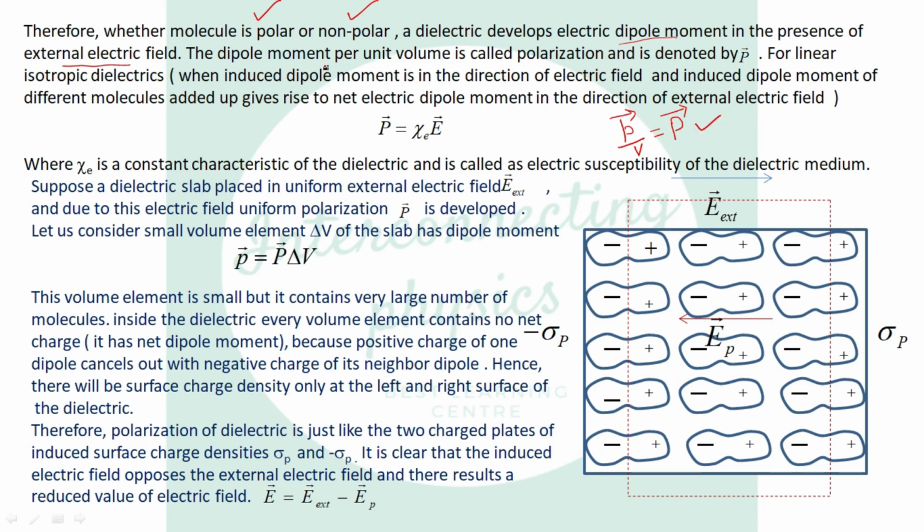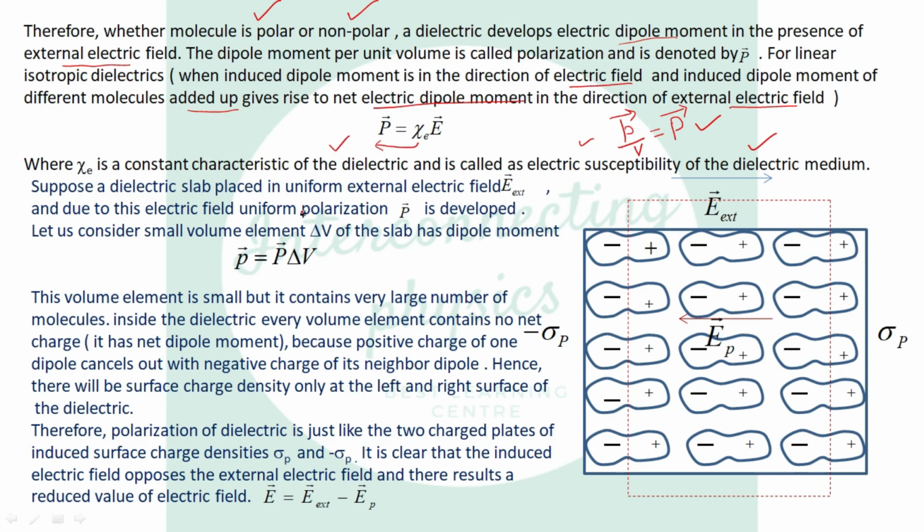And for linear isotropic dielectrics, you know what a linear isotropic dielectric is? When the induced dipole moment is in the direction of the electric field, and the induced dipole moments of different molecules get added, they give rise to a net dipole moment in the direction of the external electric field. In that case, the polarization vector is equal to chi_e times the electric field E, where chi_e is the electric susceptibility of the dielectric medium and is characteristic of the dielectric.